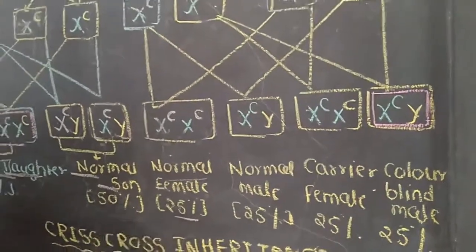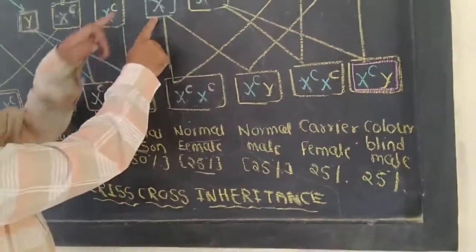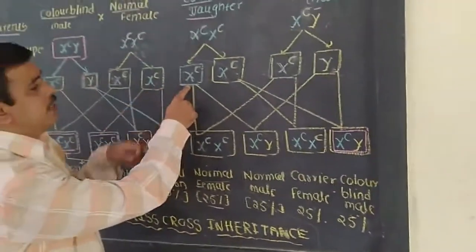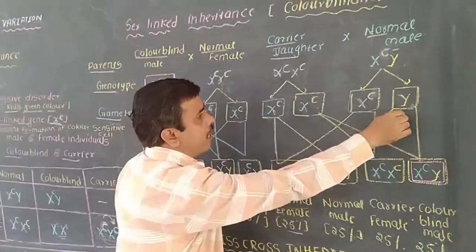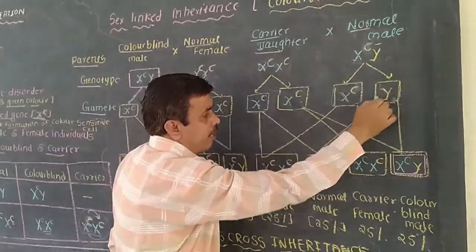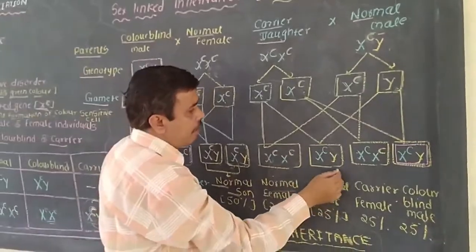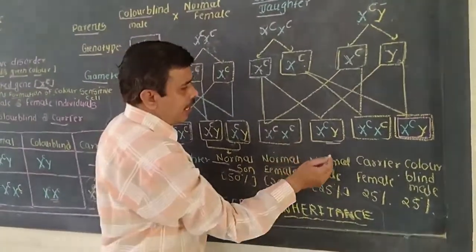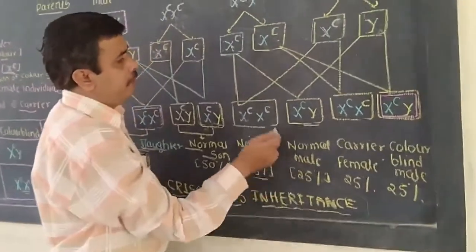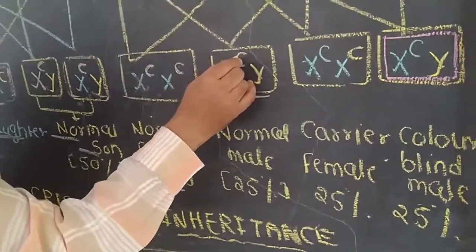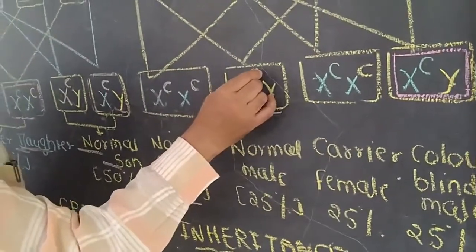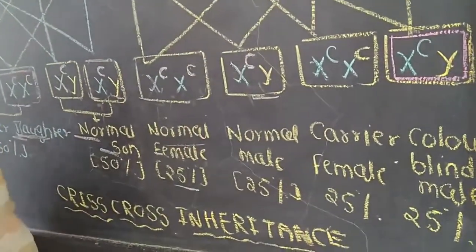It is 25%. Then this same female gamete will be crossed with the Y sperm, which contains the Y chromosome, to form the male. And this male is normal in condition because the X chromosome contains the dominant gene. This is the capital C, the dominant condition.